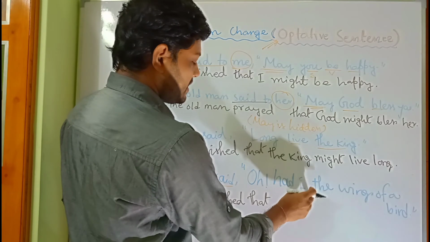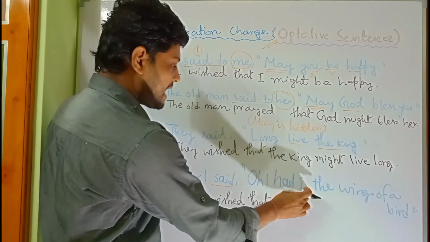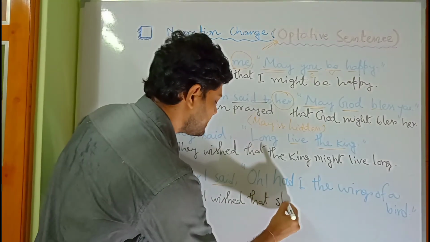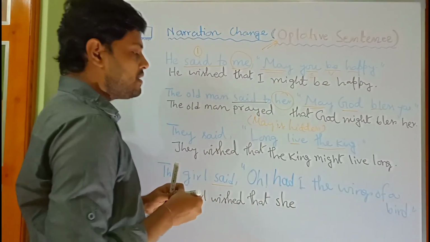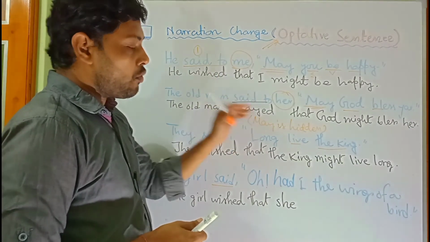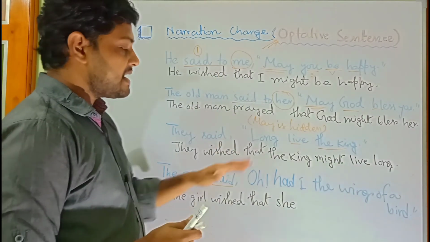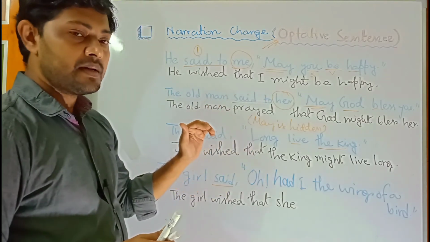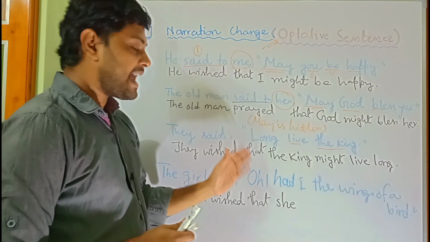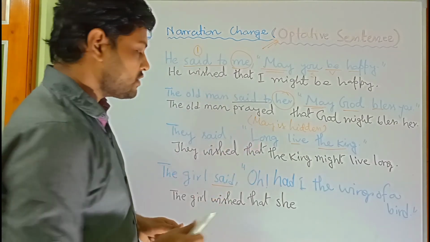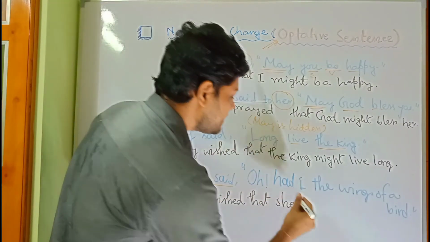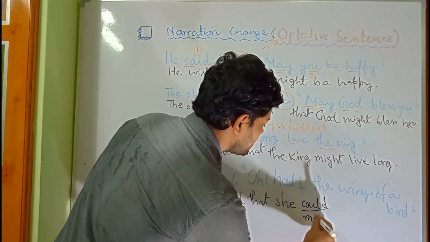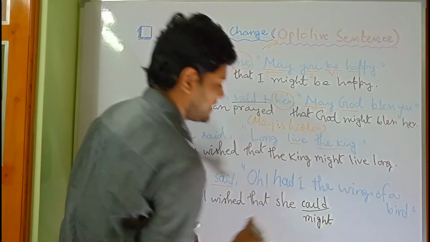We are thinking about the subject. Who is the subject? I means first person, the narrator, that means the girl, so we will write here she. Here the modal verb is also hidden. So here the modal verb may be can or may. Okay, so we can write the past tense, she could or she might.